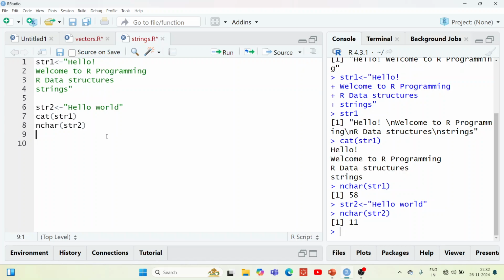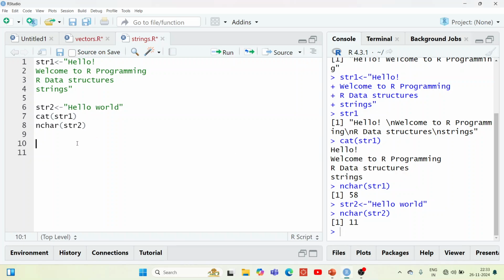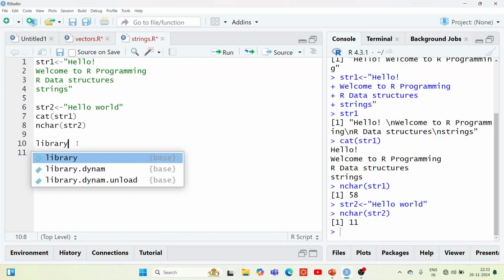And there is one more way to find the length of a string, another function called str underscore length. But to use this function, we have to import the package stringr. You have to use the library stringr.